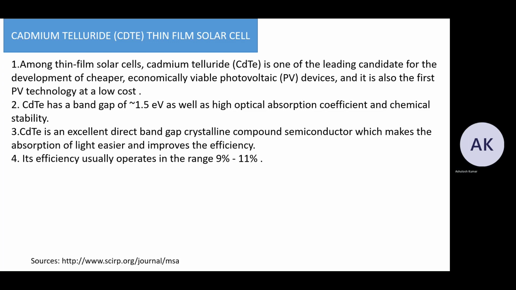So cadmium telluride is an excellent direct band gap crystalline compound semiconductor, which makes the absorption of light easier and improves the efficiency. Its efficiency usually operates in the range of 9% to 11%.